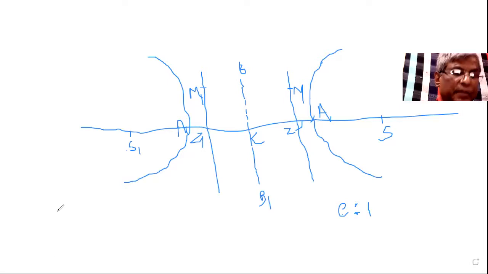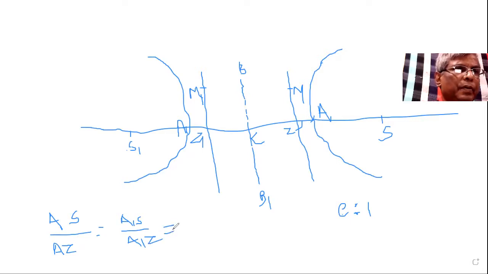So let us write: AS upon AZ is equal to A1S upon A1Z is equal to e upon 1.